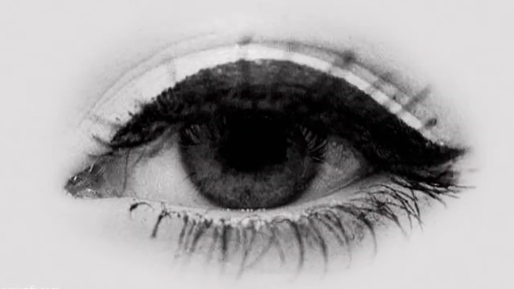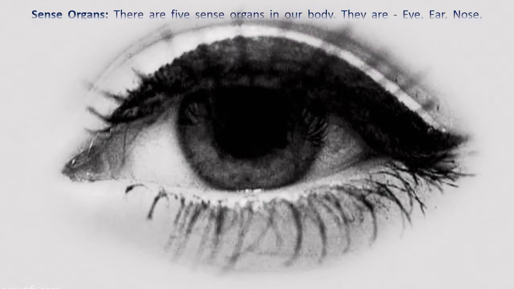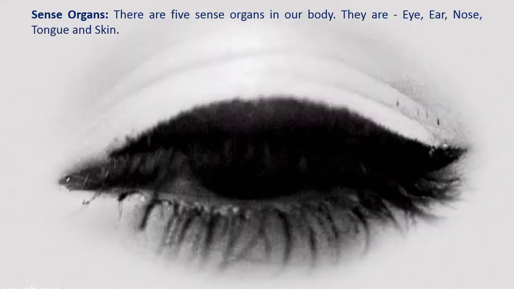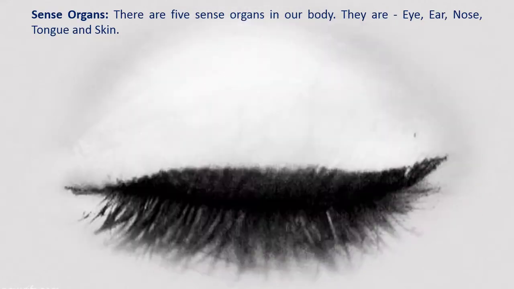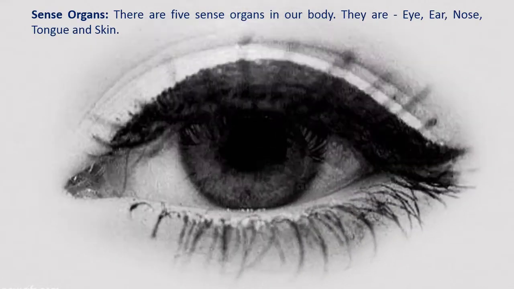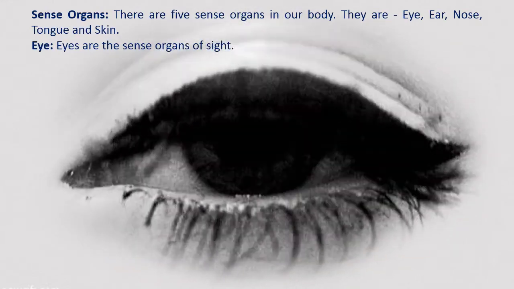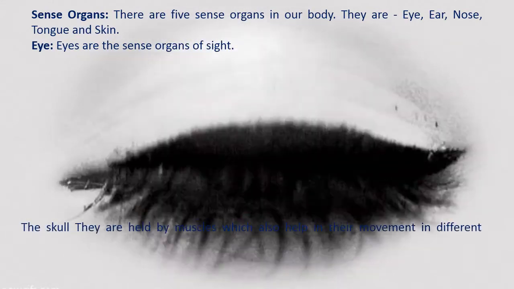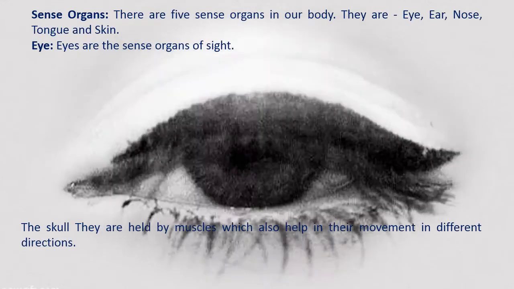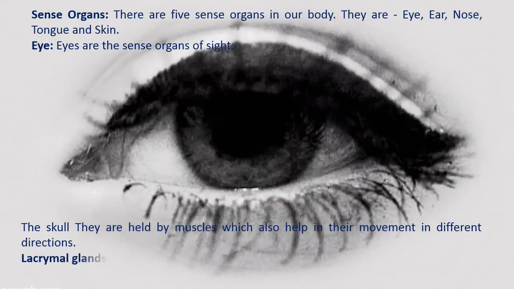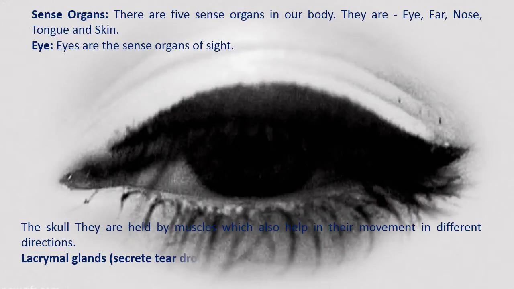Sense organs. There are 5 sense organs in our body. They are eye, ear, nose, tongue and skin. Eye. Eyes are the sense organs of sight. In the skull, they are held by the muscles which also help in their movement in different directions. Lacrimal glands secrete teardrops.